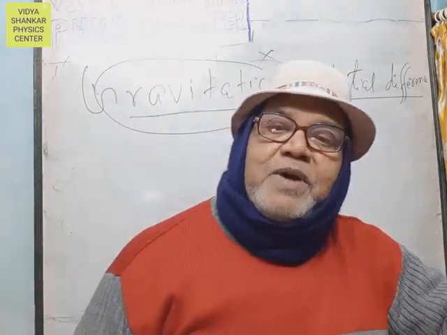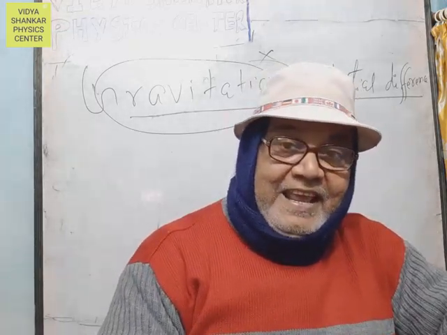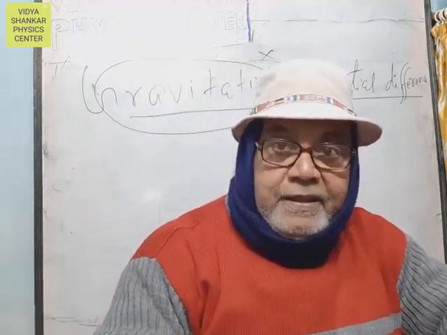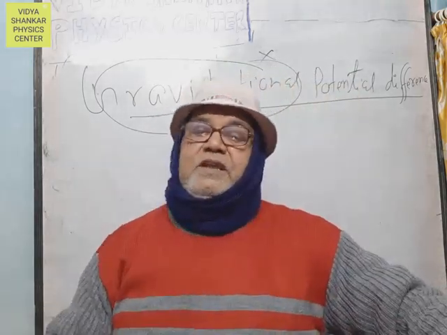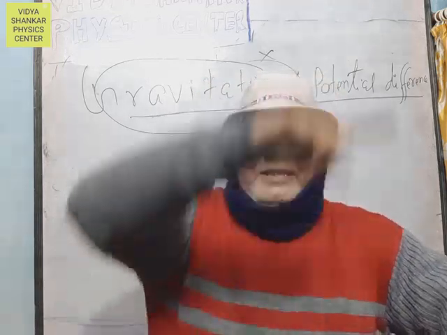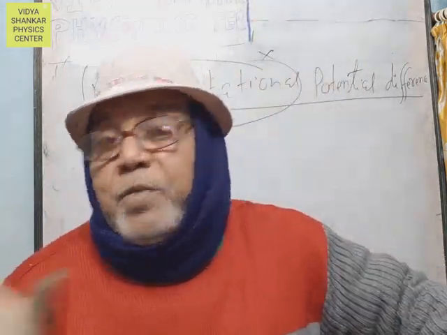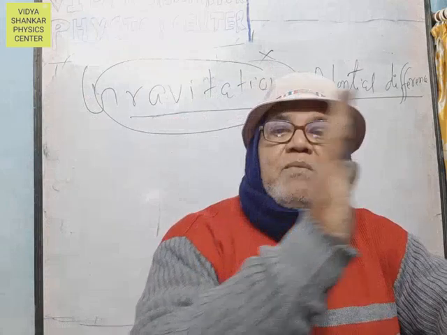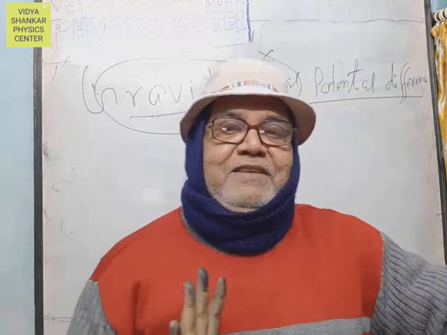Now, S.C. Verma has explained the potential difference. The first point is A and the second point is B. The work done in bringing unit mass from A point to B point, from one point to another point in the gravitational field. But in order to define the gravitational potential, A point is situated at infinity and B point is situated at the P point.